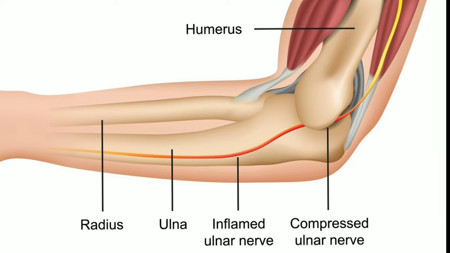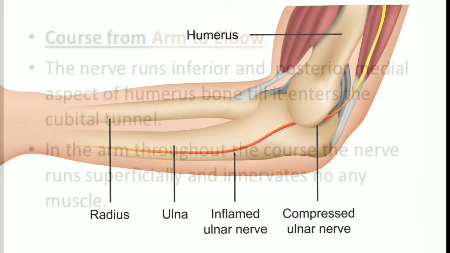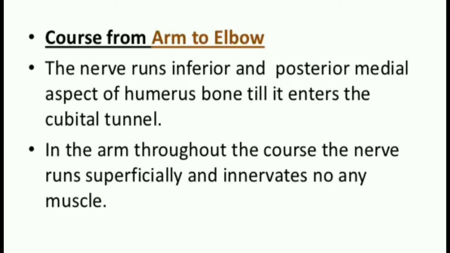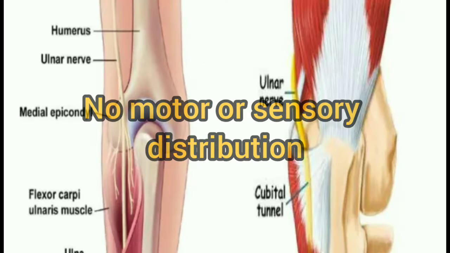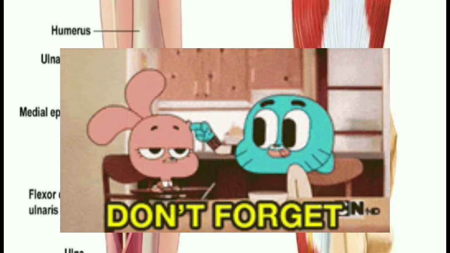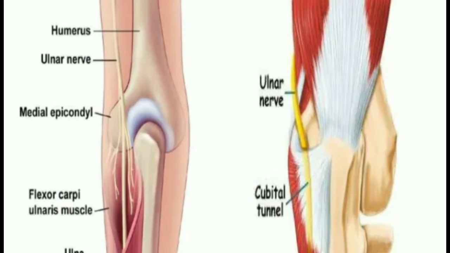So what is the cubital tunnel? The cubital tunnel is a space through which the ulnar nerve passes posterior to the medial epicondyle of the humerus. This is the course of the ulnar nerve in the arm. Did we discuss the distribution of the ulnar nerve in the arm? No, because it has no motor or sensory branches in the arm. So remember, the ulnar nerve doesn't give any motor or sensory branches in the arm.